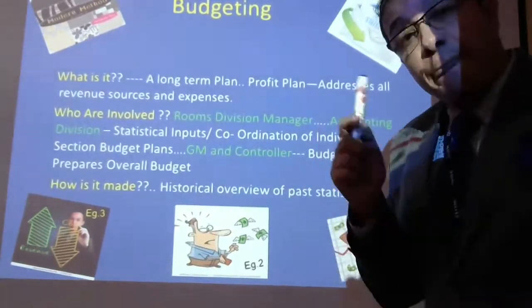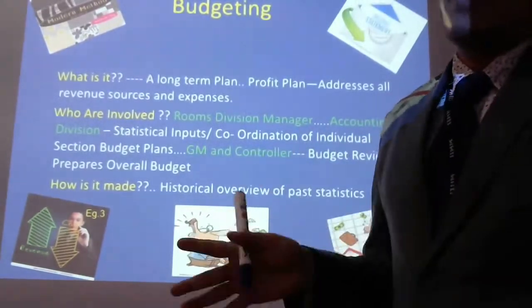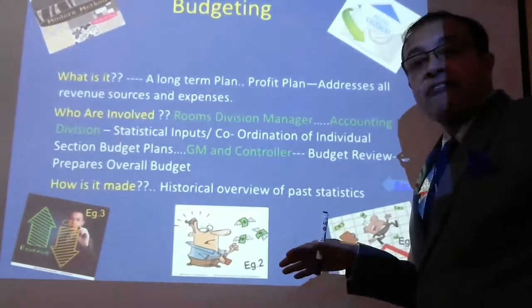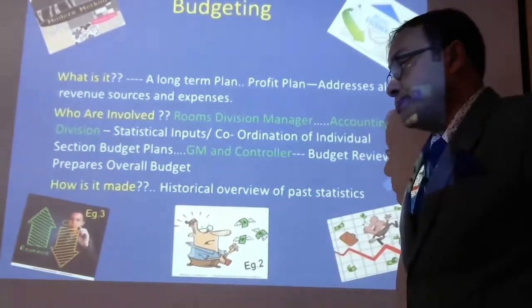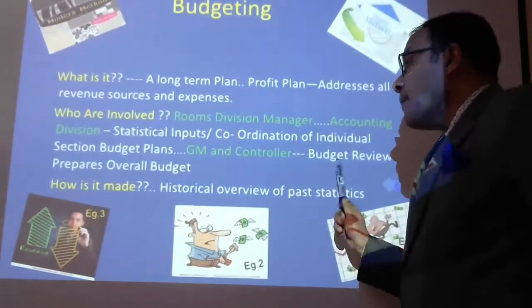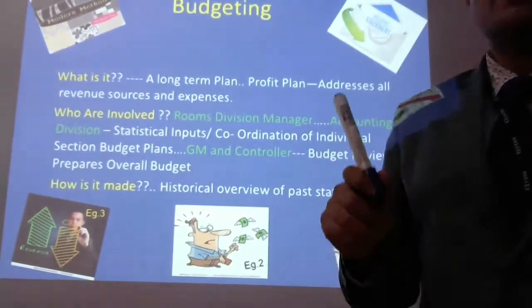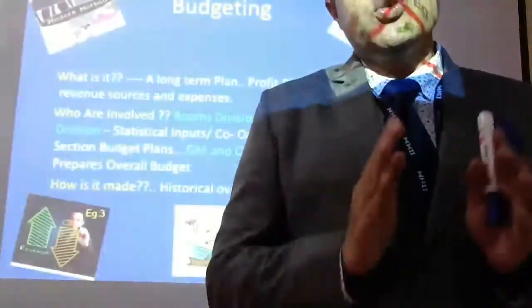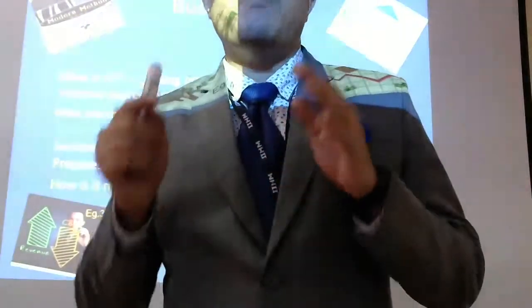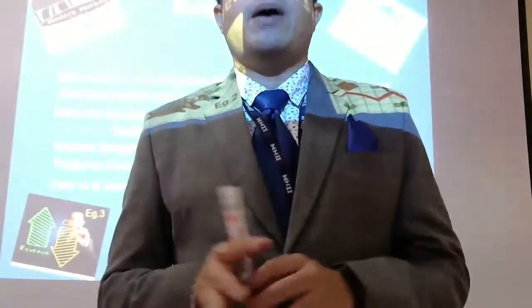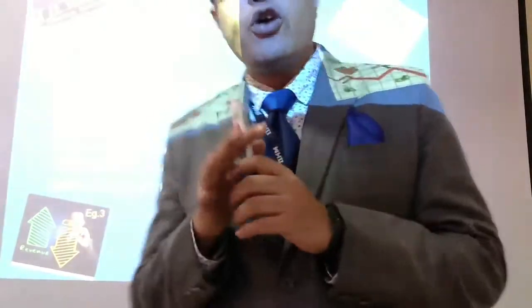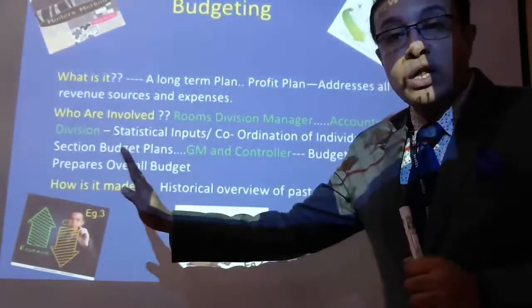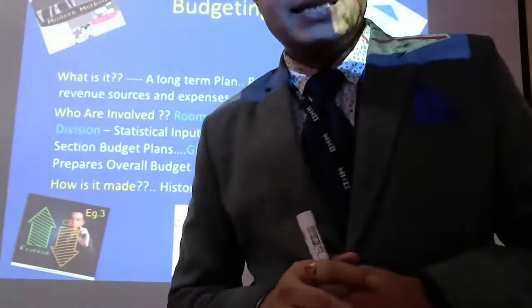But it is approved by the controller and the general manager finally. If they have not approved, they have to remake the budget. And how is it made? By historical overview of past statistics. That's what you saw in the budget. The actual was there and the budgeted was there. Budgeted part is the forecasted part. We saw how we forecasted through all these examples. Hope that is clear with you.